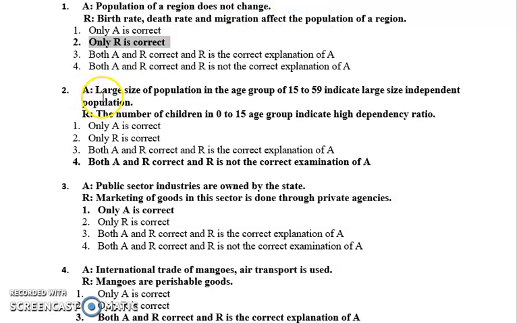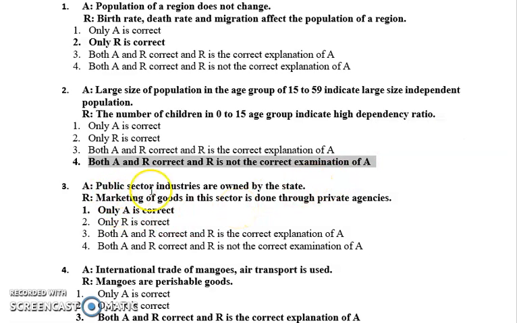Next we have the second one, assertion: large size of population in the age group of 15 to 59 indicates large size of independent population. So this is true. We know that 15 to 59 is a working population. They don't depend on anyone. Hence it is called independent population. And the number of children between 0 to 15 age group indicates high dependency ratio. So this is also true. 0 to 15 they cannot earn, so they are dependent, and it increases the dependency ratio. So both A and R are correct. But the thing is what? R is not a correct explanation for statement A.